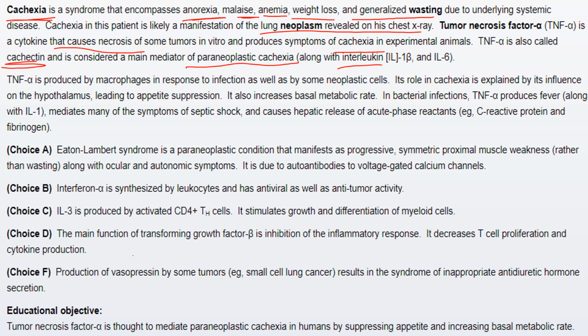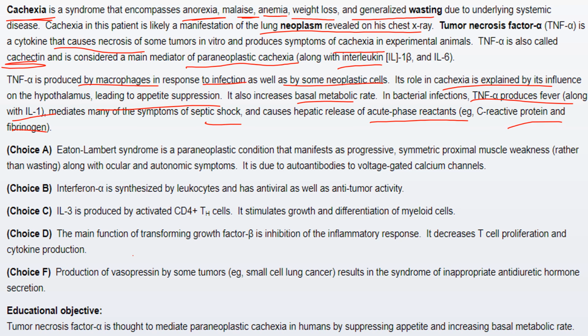Tumor necrosis factor alpha is produced by macrophages in response to infection as well as by some neoplastic cells. Its role in cachexia is explained by its influence on the hypothalamus leading to appetite suppression. It also increases basal metabolic rate. In bacterial infections, tumor necrosis factor alpha produces fever along with interleukin 1, mediates many of the symptoms of septic shock, and causes hepatic release of acute phase reactants, for example C-reactive protein and fibrinogen.